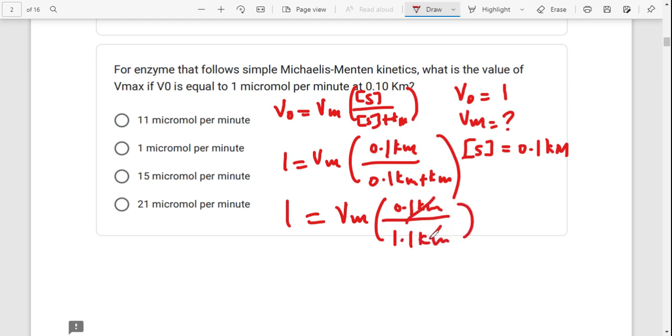Here the Km cancels the Km, remaining 0.1 over 1.1. So 1 is equal to 0.090909 times Vmax. If you divide both sides by 0.09, we end up with Vmax being equal to 11. So this is it.